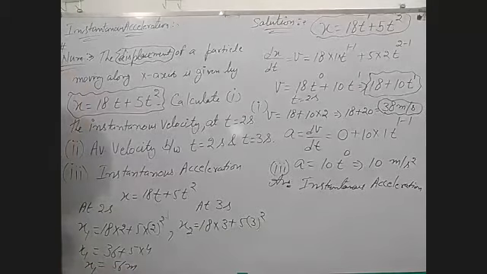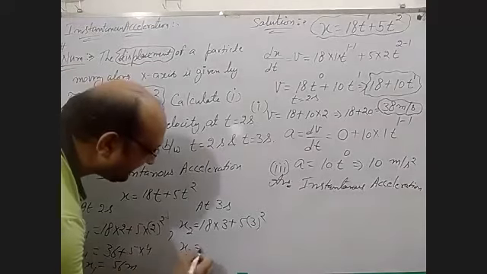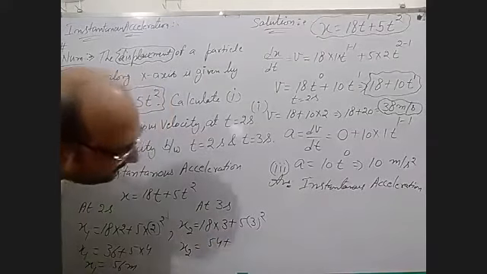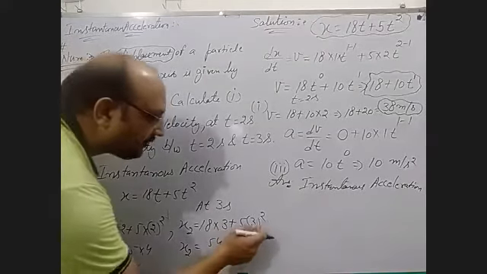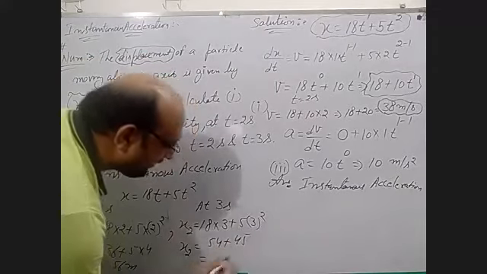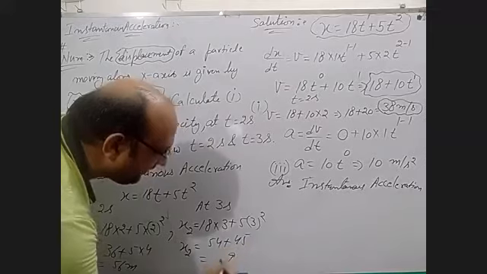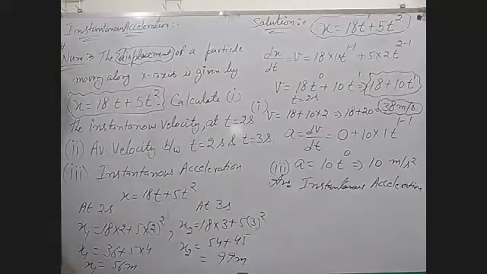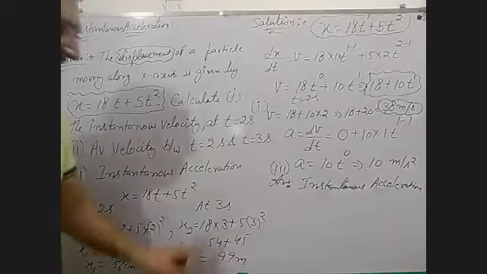After 3 seconds, it will be at 18 into 3 is 54, 5 into 3 square, 9 into 5 is 45, 54 plus 45, 99 meters. This is the position of the object after 2 seconds and 3 seconds.